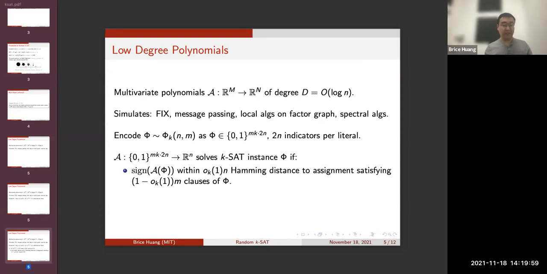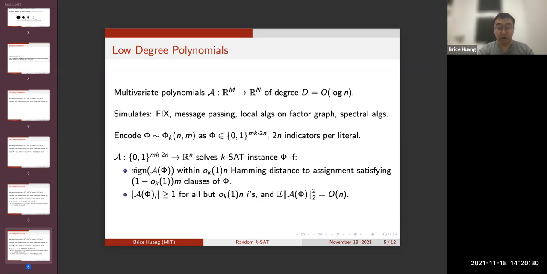Here, almost means that we're allowed to be wrong in a small fraction of output bits. And after we correct those bits, the resulting assignment has to satisfy all but a small fraction of clauses of phi. Note that this is a relaxation of the notion of solve. And by relaxing this notion of solve, we make any hardness result against it stronger.